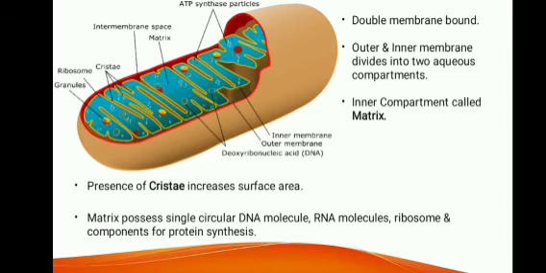What is the reason for having so many cristae? This increases the surface area of the mitochondria, so more surface area is available for aerobic respiration to occur. The matrix may possess single circular DNA molecules. It can have RNA molecules also, ribosomes, and some of the components for protein synthesis.